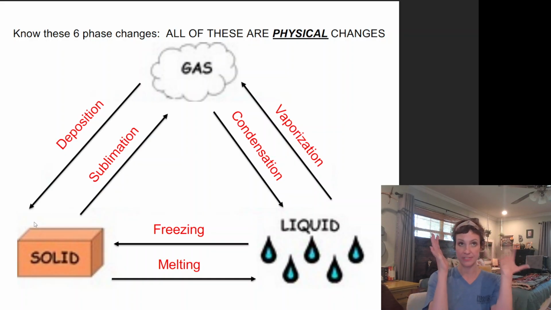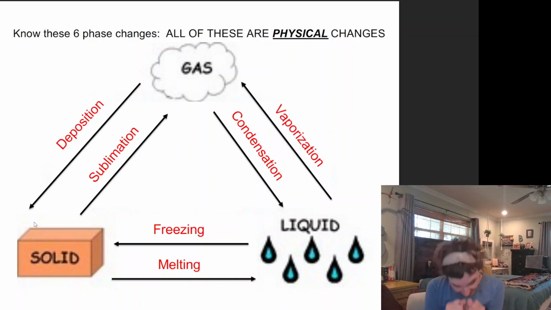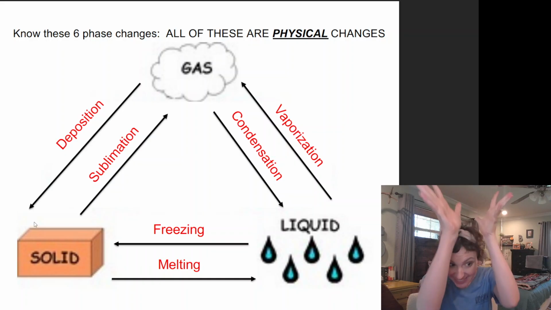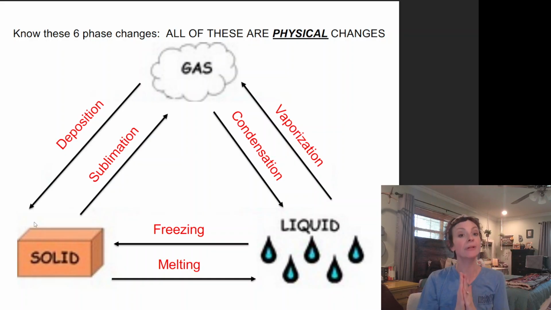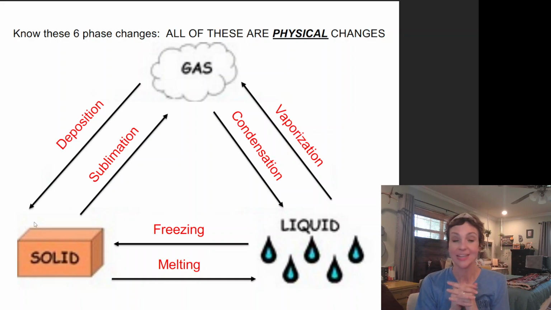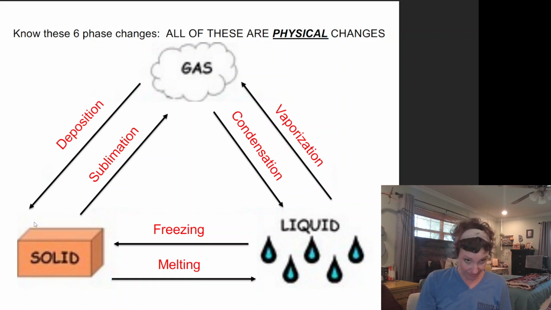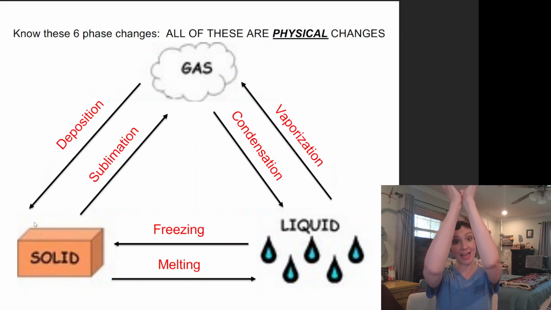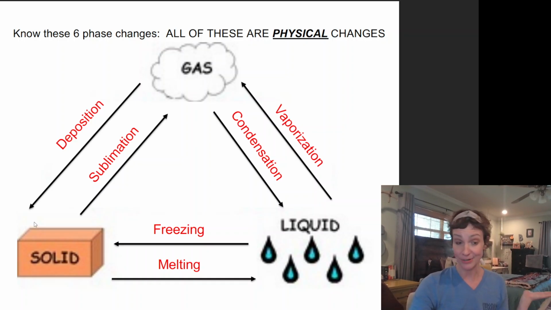And the way that I remember these two terms, since they are not too frequently occurring, is that when I'm going from a solid to a gas, I'm going up to the sky. Work with me here. Like if I'm turning into a gas, I'm probably going up to the sky. So I think sublimation, which starts with an S, just like going up to the sky, which also starts with an S. Same thing, going from a gas to a solid, that's deposition. So gas to a solid is going down. Deposition, down. Sublimation, sky. Deposition, down. Y'all are like, whatever, Sabaka, but you're gonna remember it, so you're welcome.